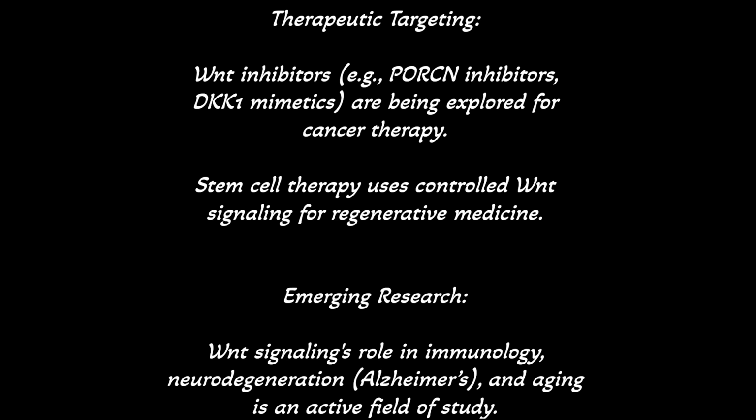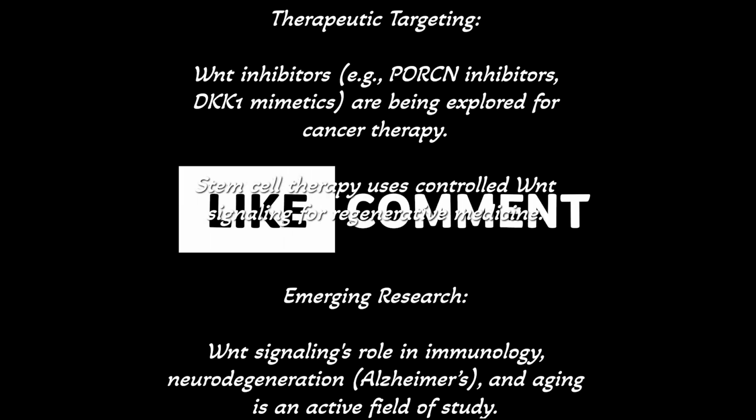Wnt inhibitors are being explored for cancer therapy, and Wnt signaling is used in stem cell therapy to control signals for regenerative medicine. The role of Wnt signaling in immunology, Alzheimer's and aging is an active field of study. The Wnt beta-catenin pathway is fundamental in development, stem cell regulation, and cancer progression. Its precise regulation is important for maintaining tissue homeostasis, and its dysregulation is a hallmark of various diseases. This was all about Wnt signaling.